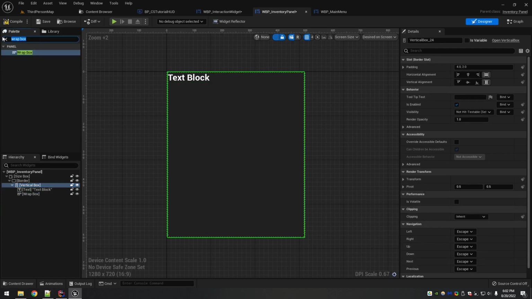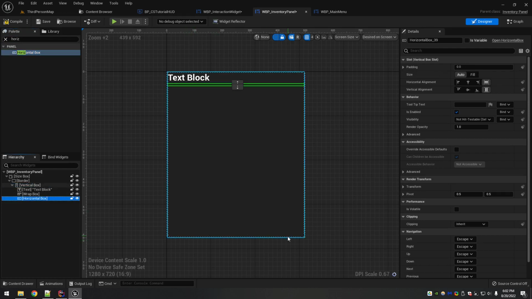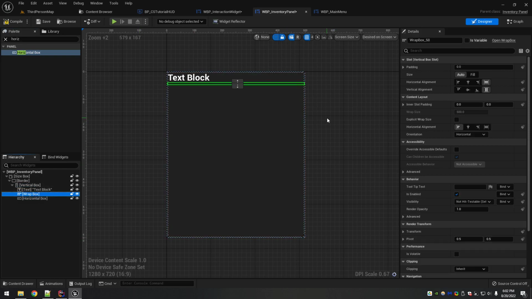And then at the bottom, a horizontal box. This horizontal box is going to hold the quantity and the capacity info. So the wrap box, come in here, set this to fill, and then leave it. We can put it at 0.9. We might edit the other ones to use fill.